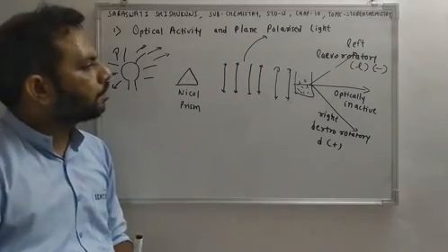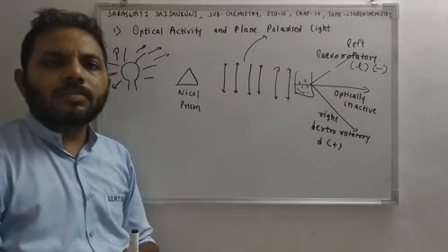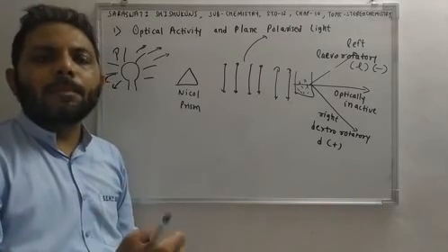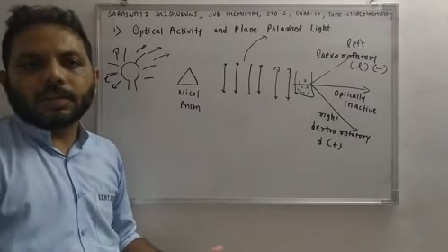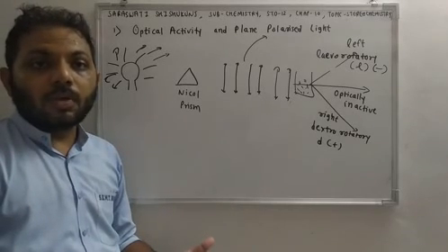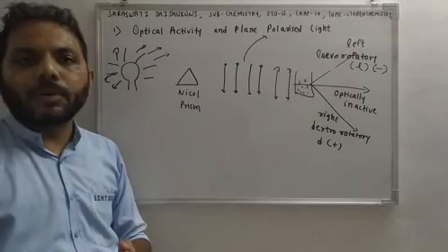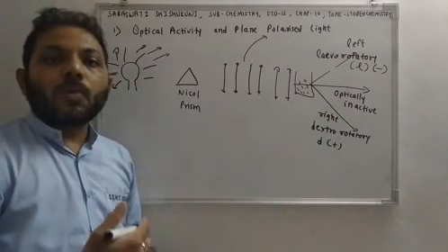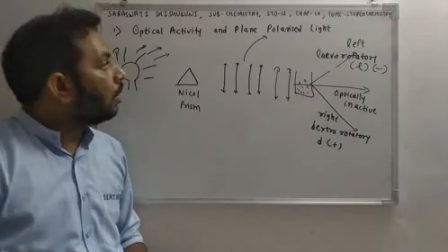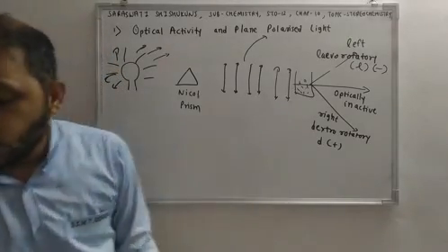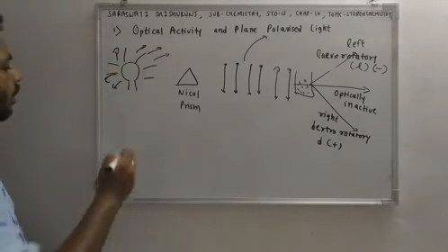Now, the question is, what makes any compound optically active or optically inactive? What is the difference between an optically active and an optically inactive compound? That we have seen. But what property of a compound makes it optically active? The property is that it should have an asymmetric carbon.